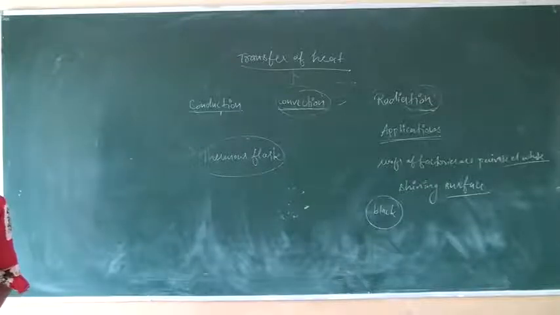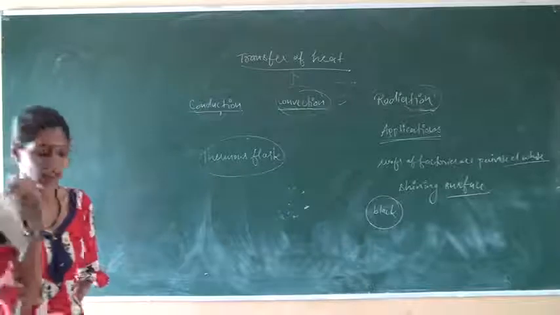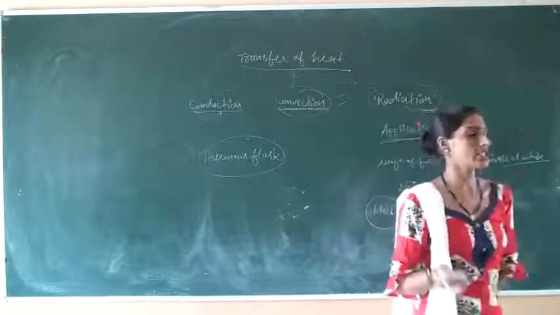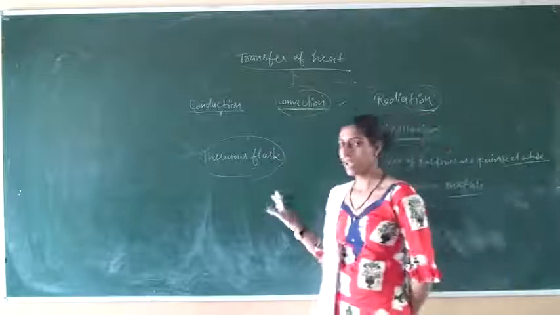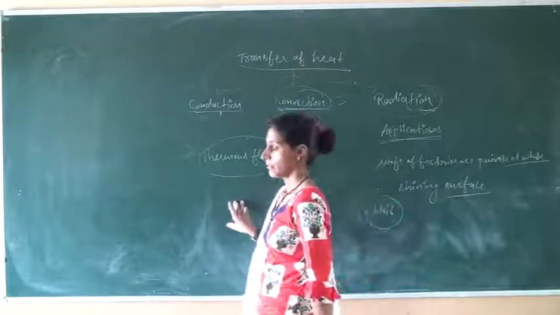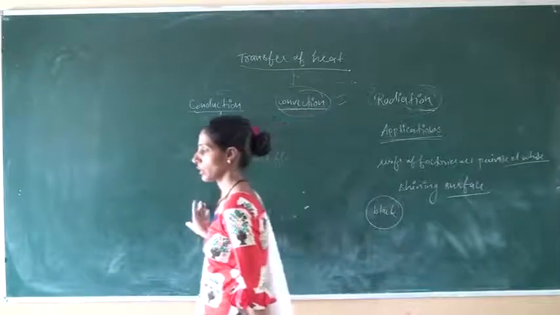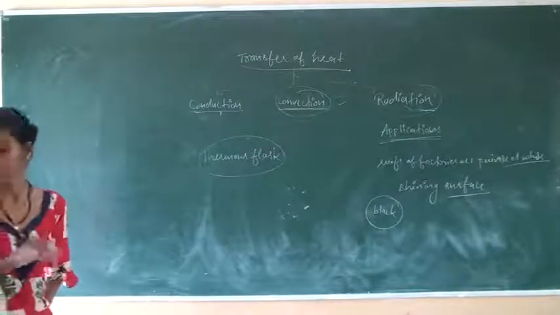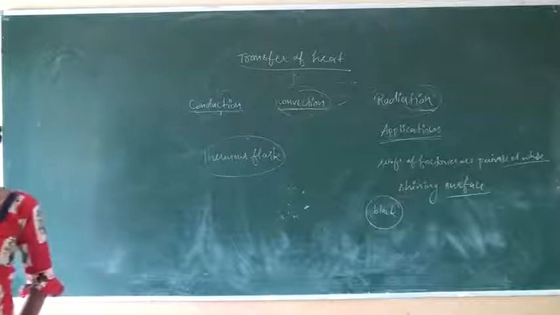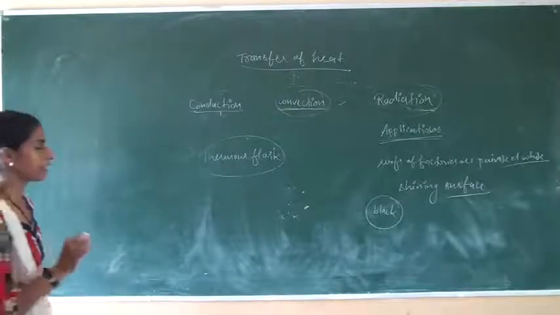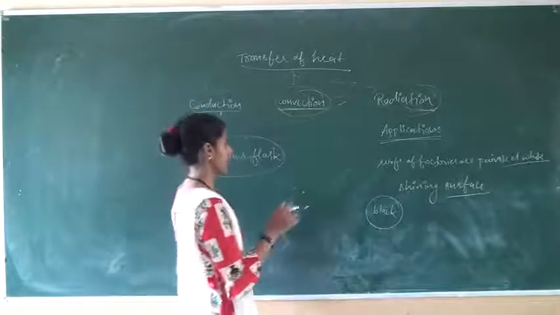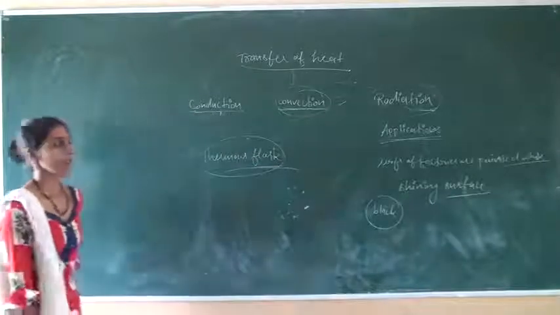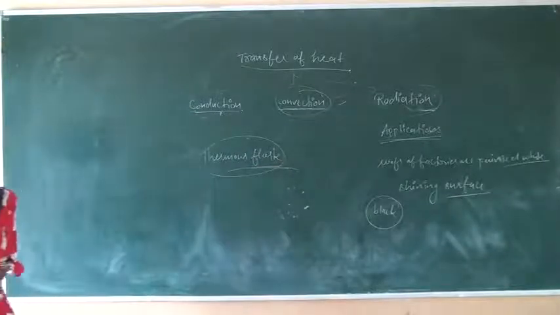Heat from inside cannot escape out and outer radiations do not enter the inner part. So a thermos flask prevents loss of heat by the processes of conduction, convection and radiation. Okay students, thank you.